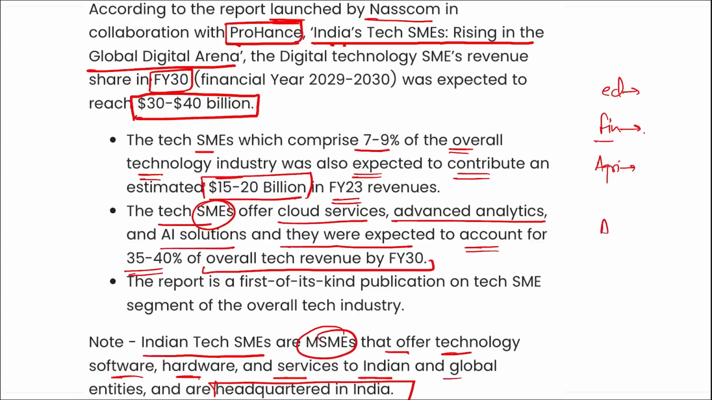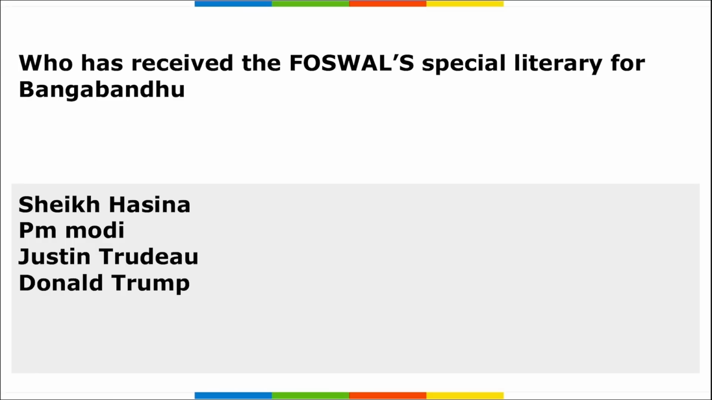And now with the emerging artificial intelligence era, because this is the era of artificial intelligence, you will be seeing more technologies coming up in the world. All right, and that is the reason it is expected that these SMEs will touch a target of 30 to 40 billion dollars in revenue by the year 2030. Correct, and this report was released by NASSCOM along with ProHens.